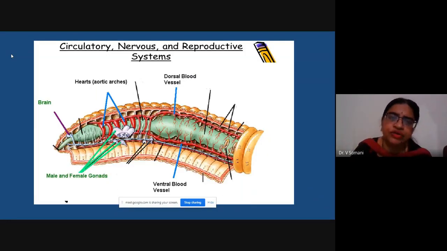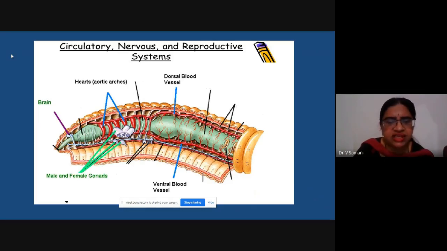This diagram will show you the circulatory, nervous, as well as reproductive system together. You can see male and female gonads over there. Okay, and the red colored ones are the hearts or aortic arches. On the left hand side, you can see the structures of the nervous system, that is the brain, and whatever is represented in red color over here is part of the circulatory system. Okay, you can see the dorsal blood vessel, ventral blood vessel.